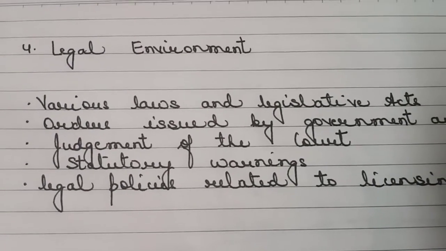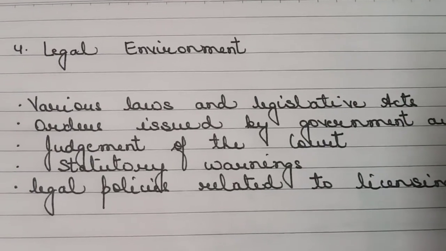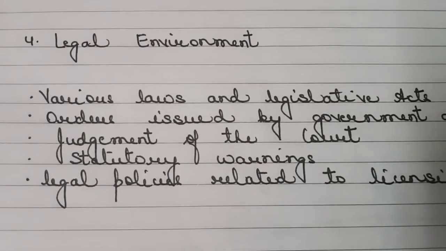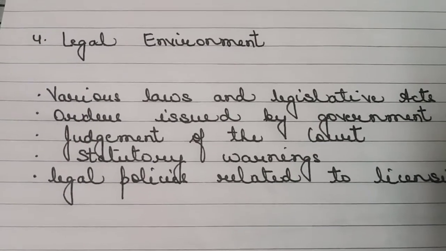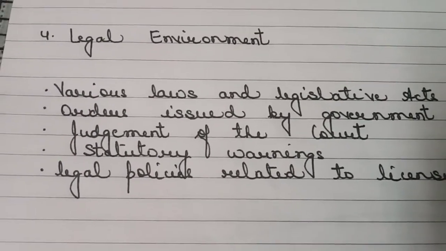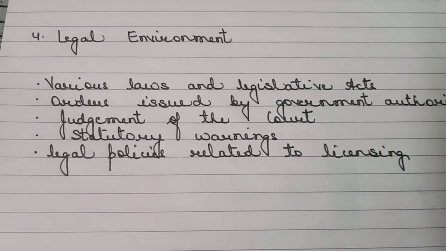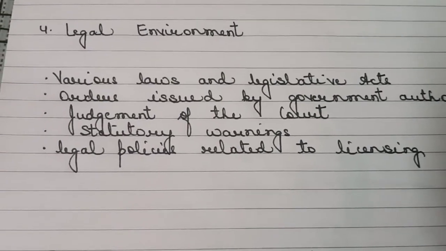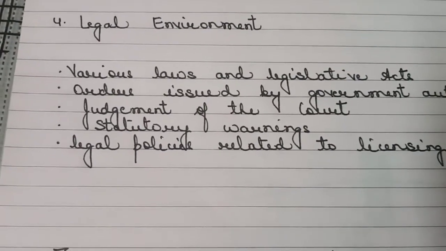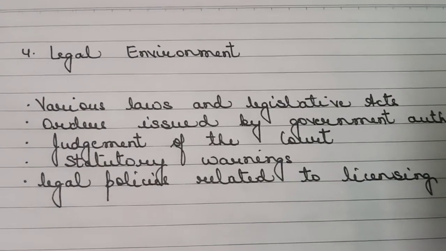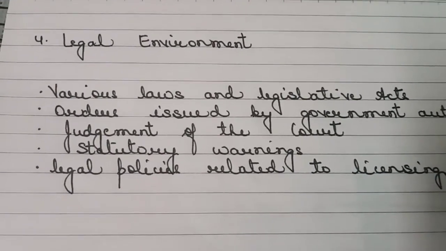Advertisements of baby products inform that mother's milk is the best. So these are certain regulations that have to be followed by business organizations. So these all come under the legal environment, where we obey the laws, the orders from the court, and the orders from the government. So any such law or act comes under legal environment.